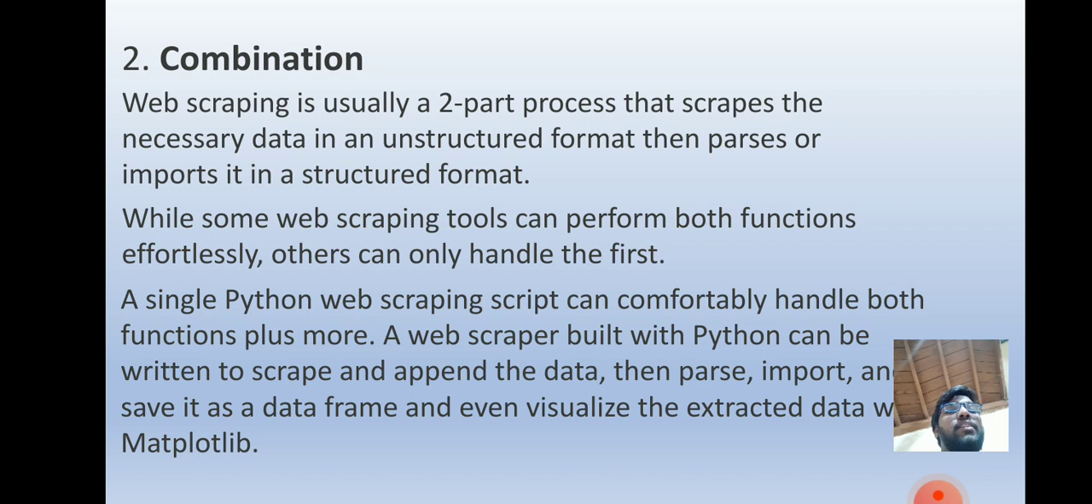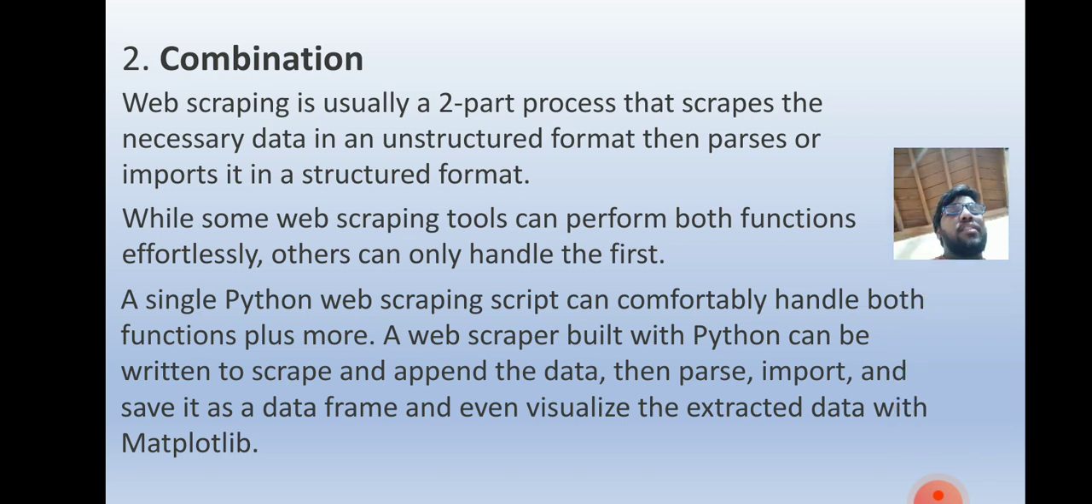Combination in web scraping is a two-part process: scrape the necessary data in a structured format, and then pass inputs into the structured format. While some web scraping tools can perform both functions effortlessly, others can only handle the first. Here, Python's advantage is that it can perform both functions effortlessly, but other languages may not. They can only perform the first one; the second one they can't. That is the advantage of the Python combination.